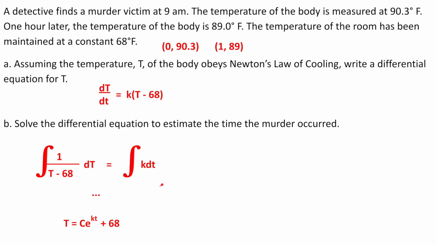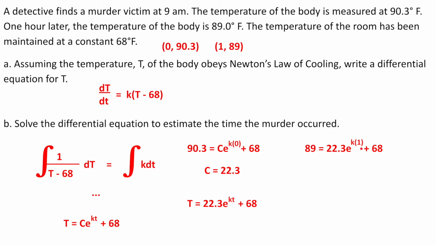Now we can plug in our first point we got over here to solve for C, since k cancels out. And doing that, we would get C is equal to 22.3. We can plug that in now, the 22.3, and get an improved equation. So here it is. Using this equation, we can plug in our second point to find k. So then we would solve this, and we would get k is equal to negative 0.06.